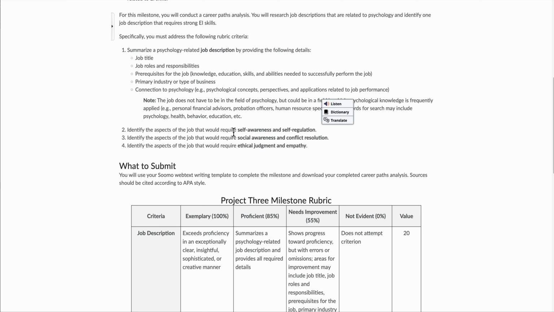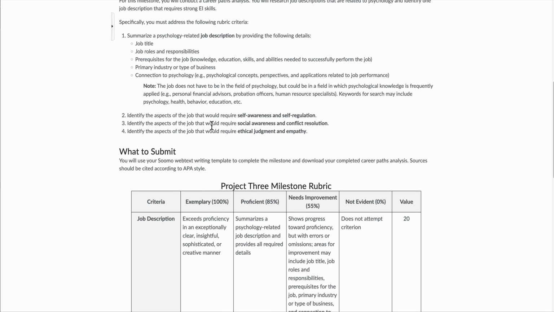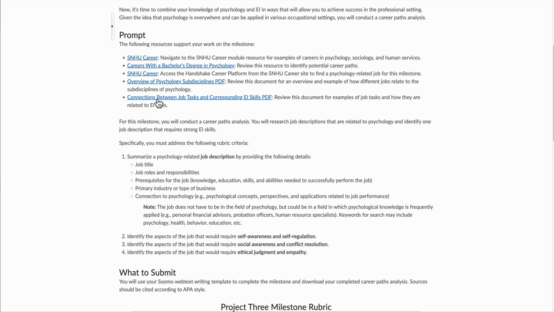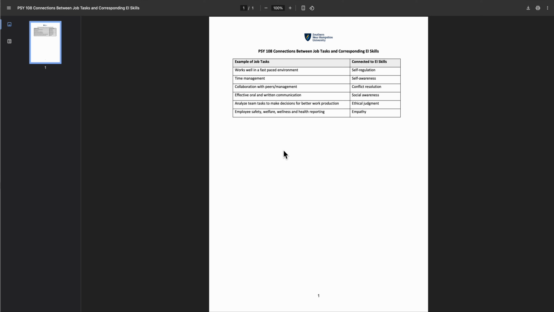Make sure that you are also saying which aspects of the job would require self-awareness and self-regulation. Say both of those words so that I don't have to guess whether or not you've made this connection. And then make sure that you identify aspects of the job that would require social awareness, conflict resolution, ethical judgment, and empathy. If you're in doubt, there's a couple of things. Here are the connections between job tasks and corresponding EI skills.